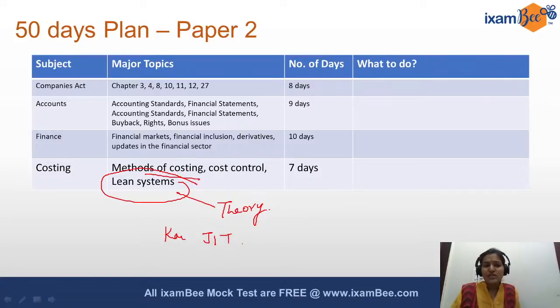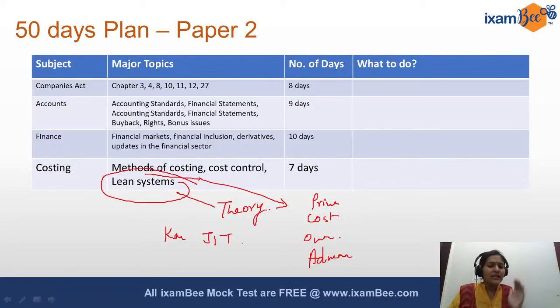Then methods of costing. Again, there is one basic understanding of what the cost items are. Once you know what prime cost is, what overheads are, what administrative costs are, that's it. You would have come across these terms when studying financial statements.